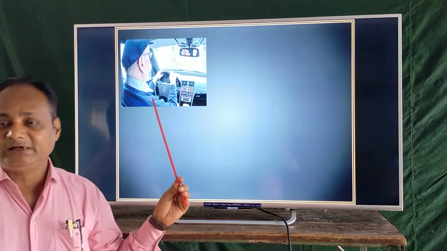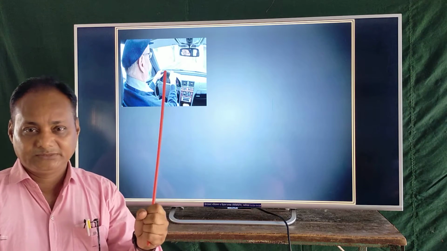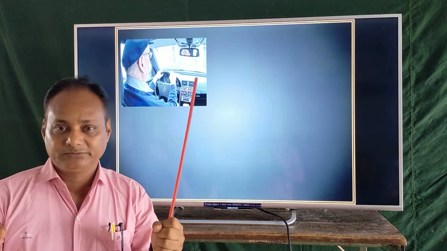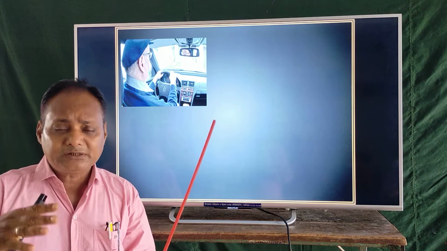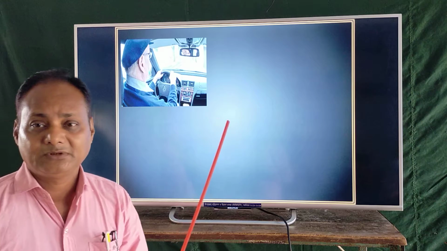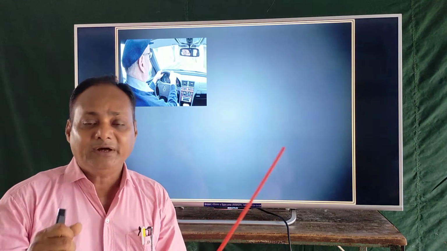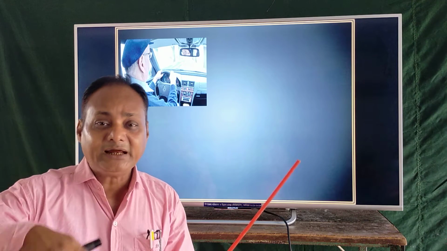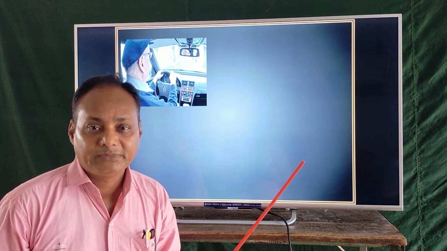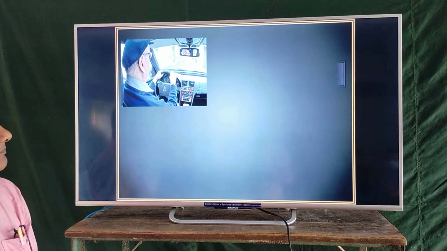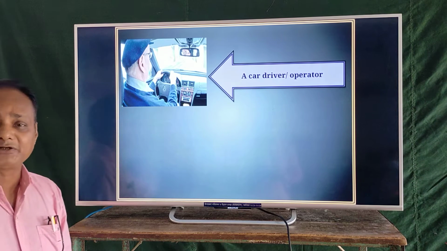Next, what can you see in the picture? He is a driver or operator. You also know in different activities we use a driver. Without a driver nothing can move. Next, a car driver or operator.